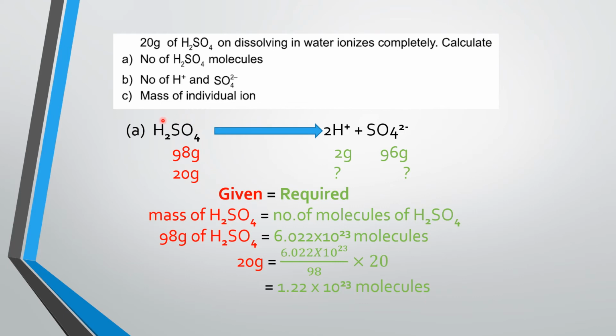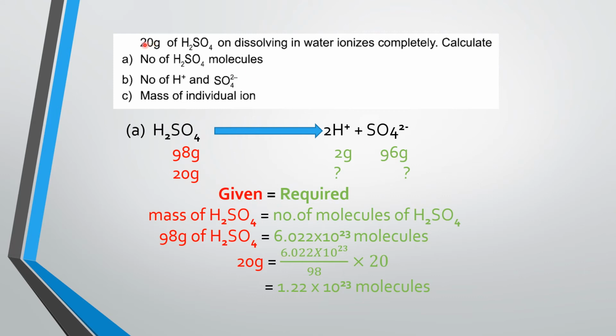The balanced equation shows that 1 mole of sulfuric acid produces 2 moles of hydrogen ions and 1 mole of sulfate ions. So in the question, mass is given in grams, so we will also write down the mass in grams: 98 grams is the molar mass of sulfuric acid, 2 grams is the molar mass of hydrogen ions, and 96 grams is the molar mass of sulfate ions.